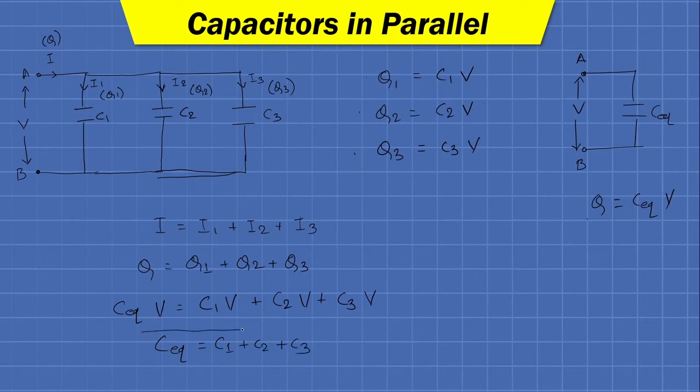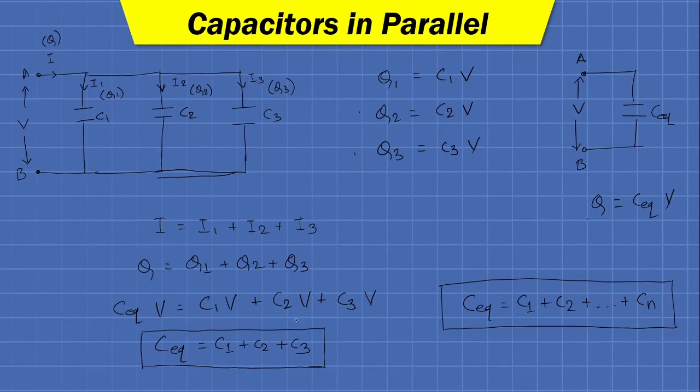So this is the equation to determine the equivalent capacitance for a parallel circuit. Fine. Now if we have n capacitors connected in a parallel way, then the C equivalent can be written as C1 plus C2 plus up to plus Cn. The unit of capacitance is Farad.